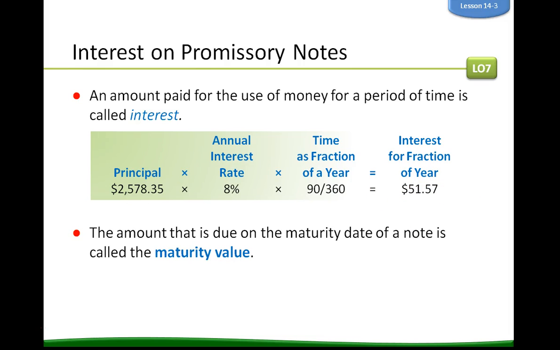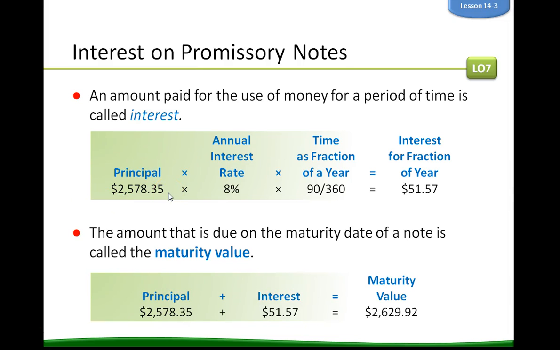The amount that's due on the maturity date of a note is called the maturity value, which would be your interest plus your principal. Awesome.